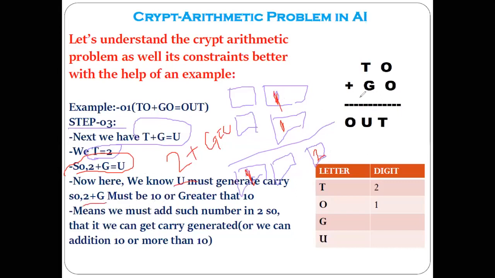Now here we already know the value of T is 2. Correct?